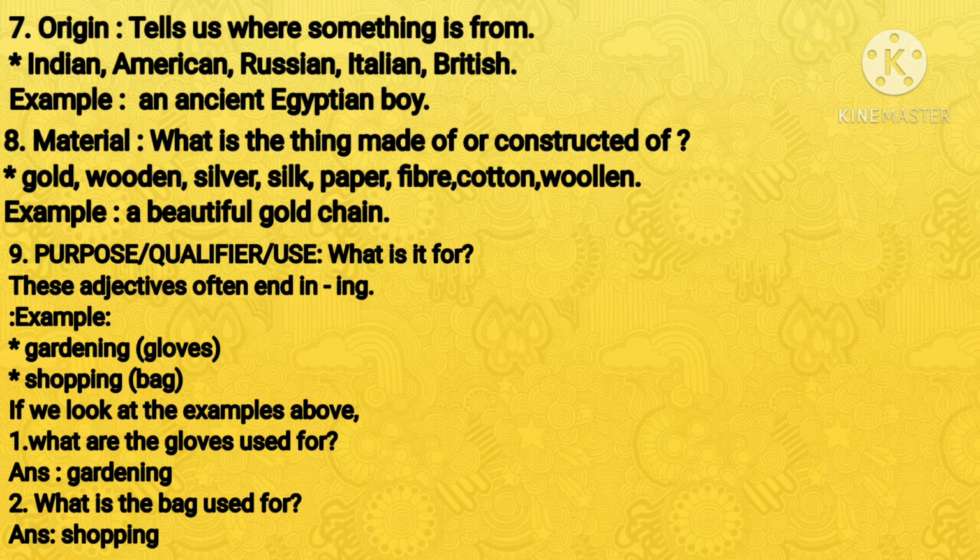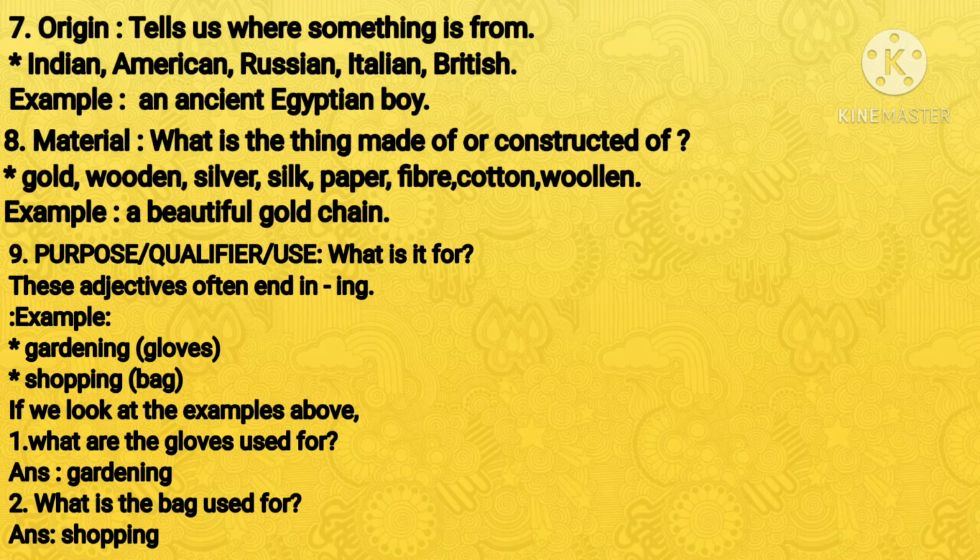Example sentence: an ancient Egyptian boy. The boy's origin is from Egypt. His origin is Egyptian. Ancient refers to age, so it goes before the adjective of origin.